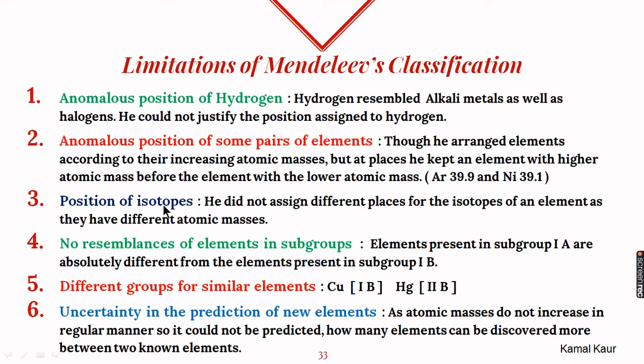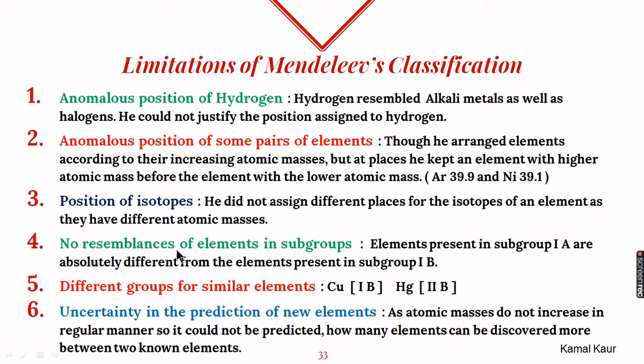Position of isotopes. We know that isotopes are the atoms of the same element and they have different atomic masses. Now because in his table he kept elements with different atomic masses at different positions, he arranged the elements according to the atomic masses. So for that, isotopes should get different positions. For example, there should be a different position for carbon 12 and a different position for carbon 14, but he did not do that and he even could not justify that.